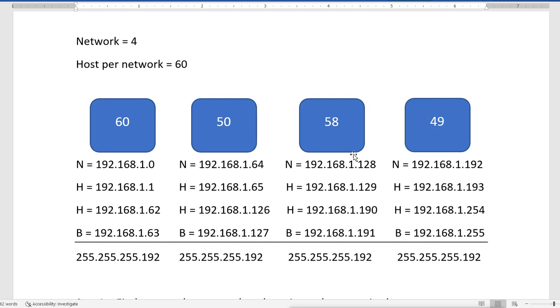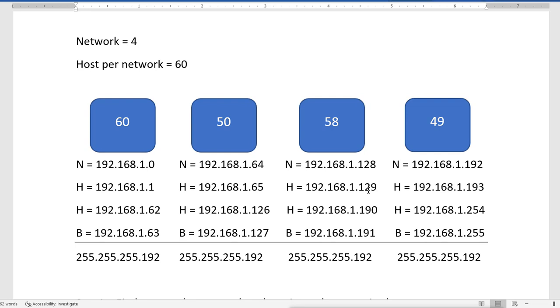So it is not that when you do subnetting you will increase the IP addresses. Don't think like that. It will not increase any IP addresses. It will only divide the existing IP addresses into different networks, and when we divide them, we lose some network and broadcast IP addresses.